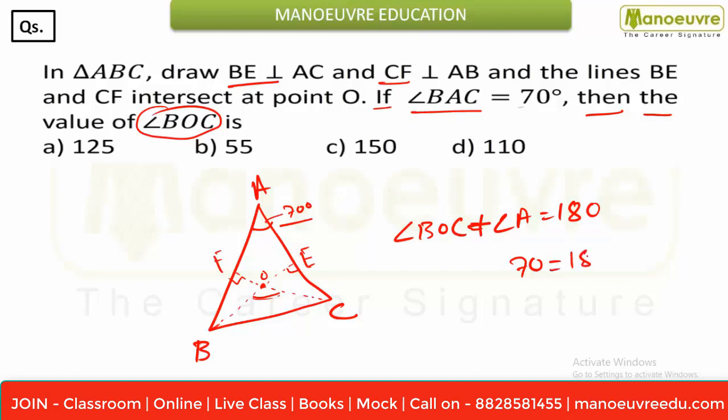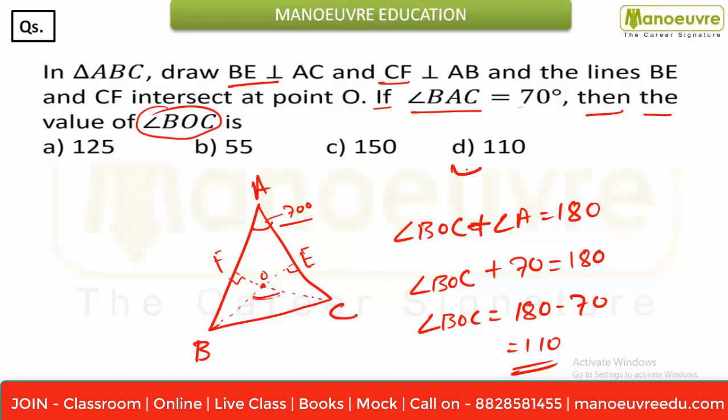If you want to find angle BOC, you can subtract 180 minus 70, so you will get 110, and that is option number D. So this is how you can do questions of orthocenter or angle bisector or altitudes. Okay, hope you are clear.